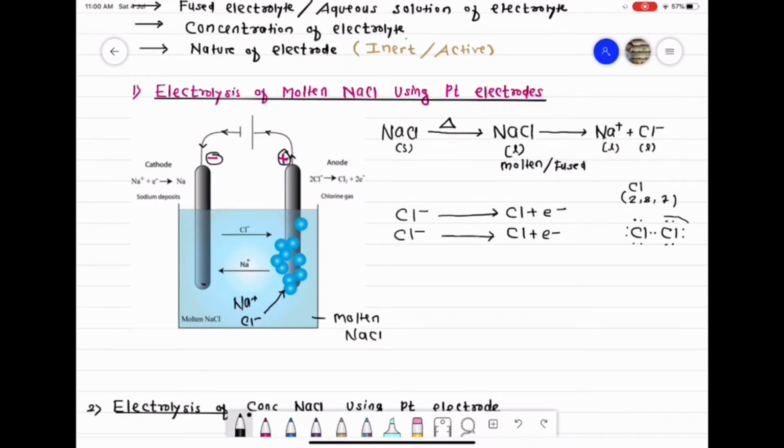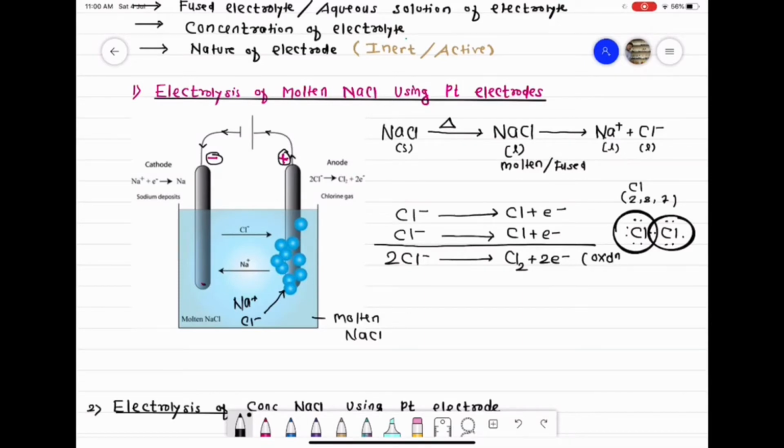They share their electron and form covalent bond. Okay, so this is called a secondary process. So two Cl minus ions give Cl2 plus 2 electrons. So class, you can see the reaction taking place at the positive rod is an oxidation reaction.